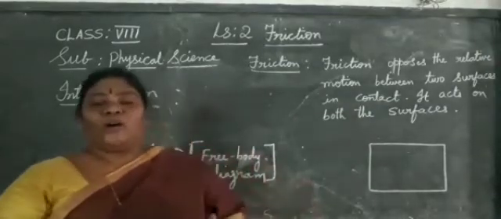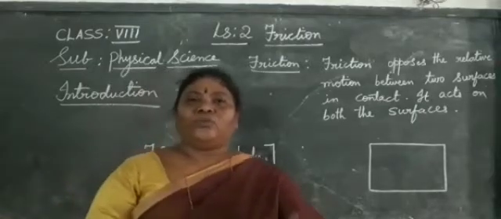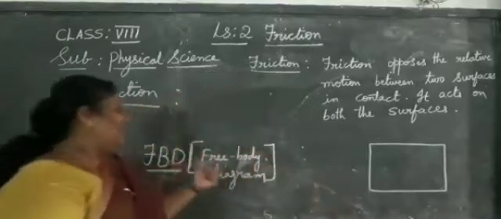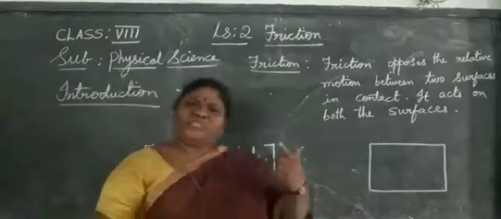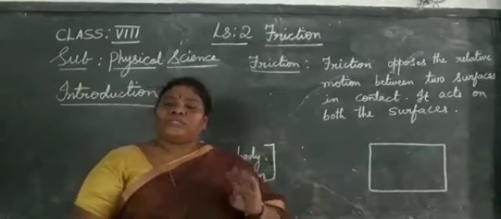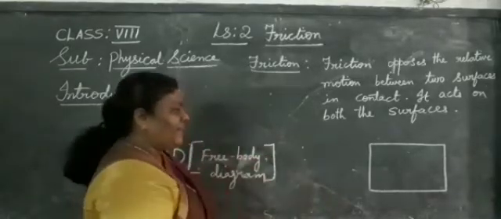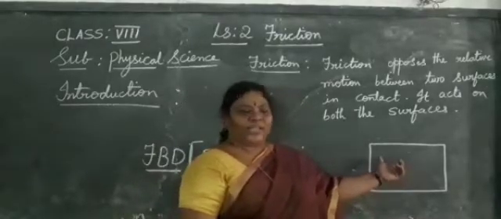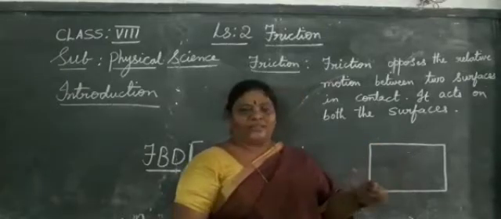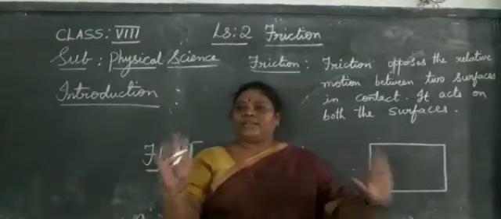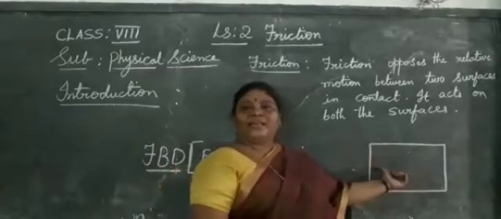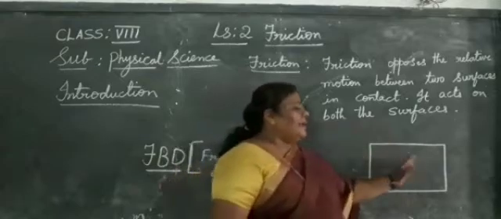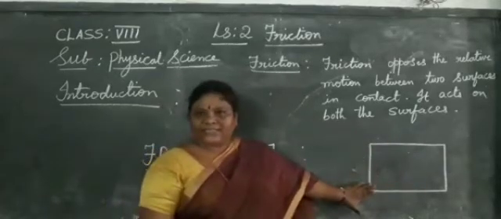Now, to understand this friction, I want to explain a free body diagram. Any object, whichever object you take, four forces will be acting on it. First, I am taking a rectangular block. This rectangular block is at rest on a flat surface. I have drawn the rectangular box, it is two-dimensional. Am I correct? Here I am not applying anything. It is at rest. Okay?